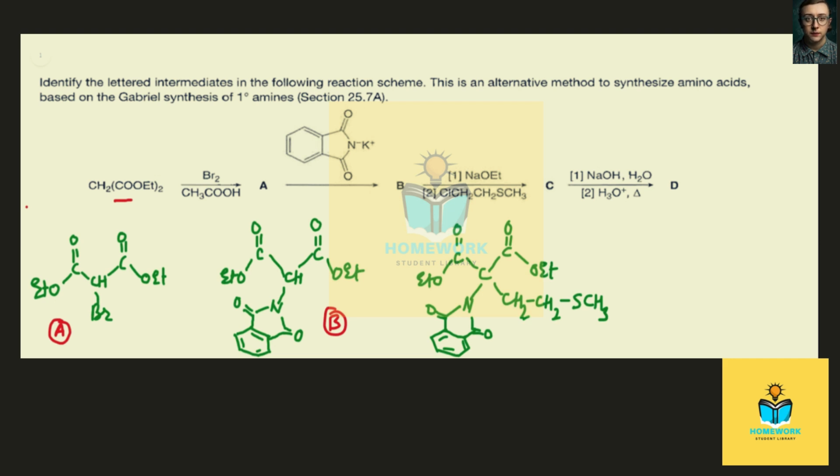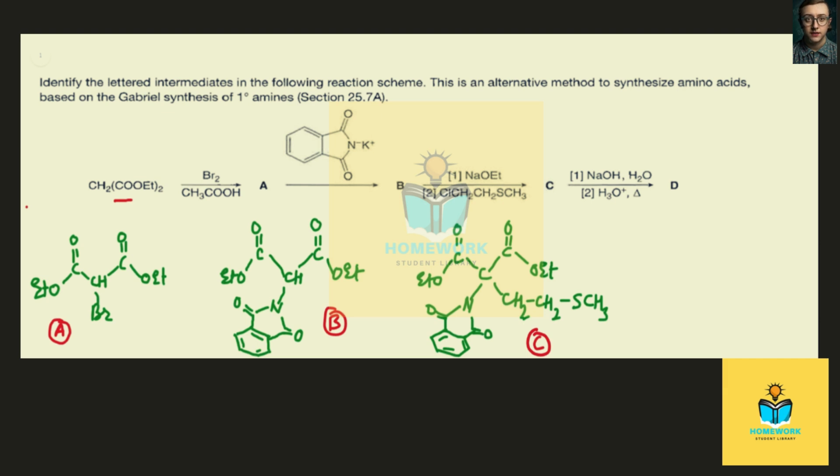Now in the next step, reaction with NaOH, water, H3O plus and heating. This all is indicating that the final amino acid is formed, and decarboxylation or hydrolysis and all these steps are taking place, and D is formed. So D compound must be amino acid.